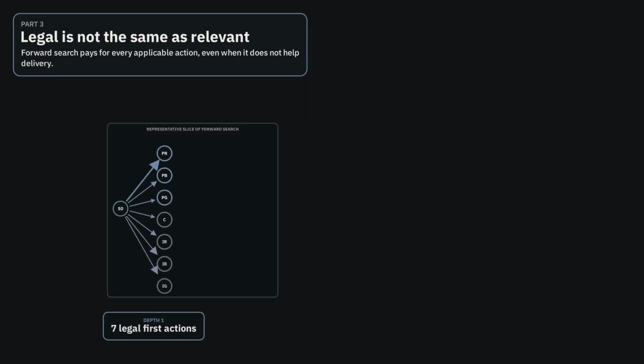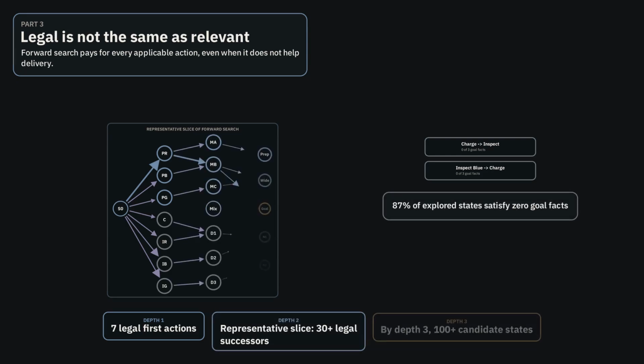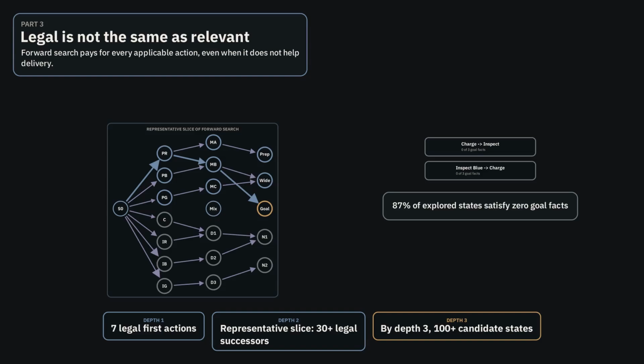Here is the core issue. Legal and relevant are not the same. Robot can legally charge, inspect a box, or take other domain-approved actions at many points in the search. None of those branches moves a box closer to its target shelf, and forward search only learns that after it has already spent nodes exploring them. That is why even a small number of irrelevant actions can multiply the branching factor and bury the real plan.